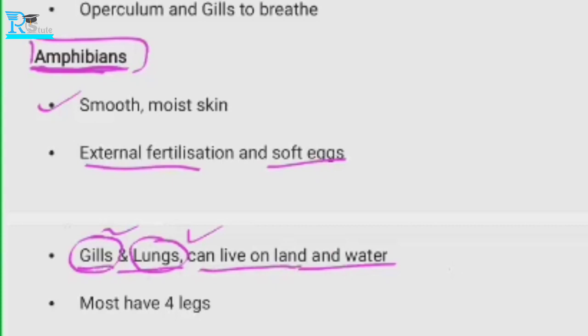Clear? And as we can see now, we know that they have four legs. Mostly they have four legs, though there can be some exceptions also. Understood this? Understood. Okay.